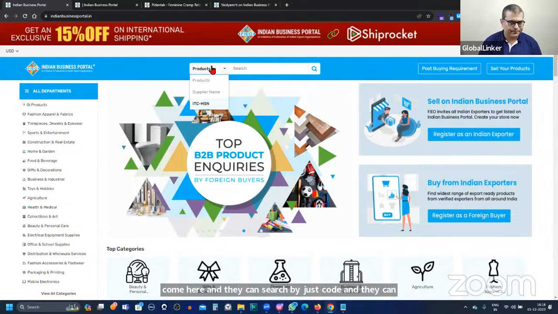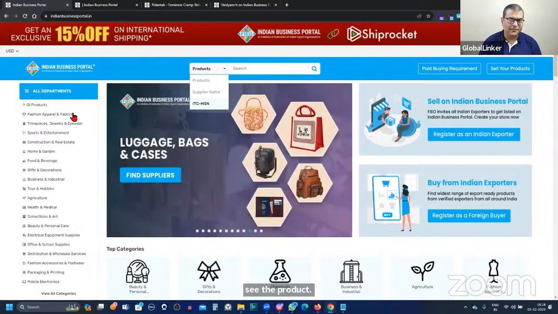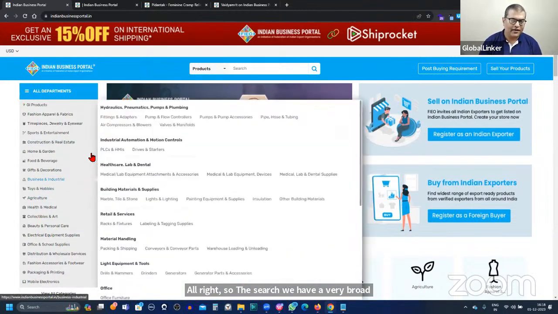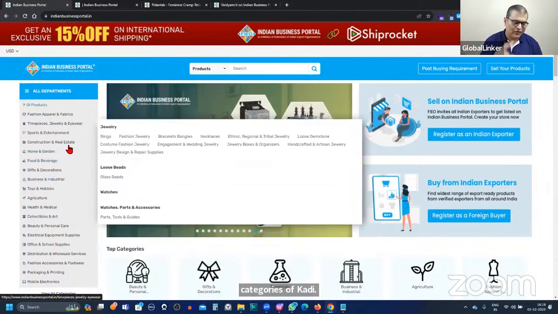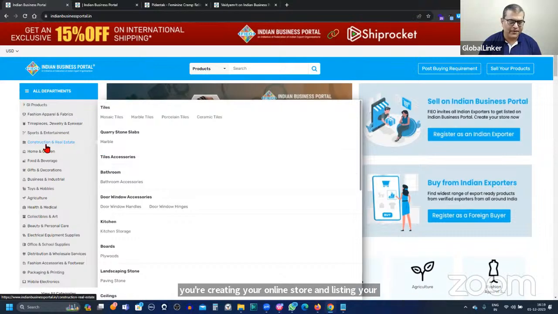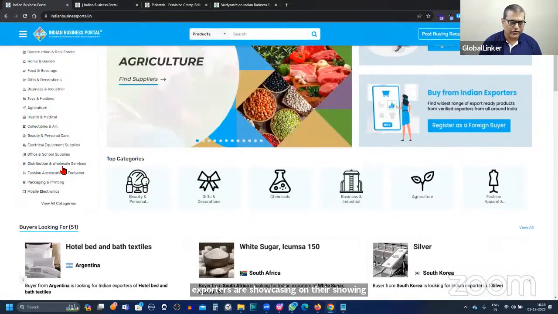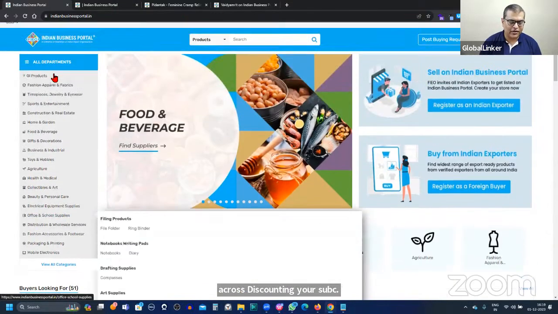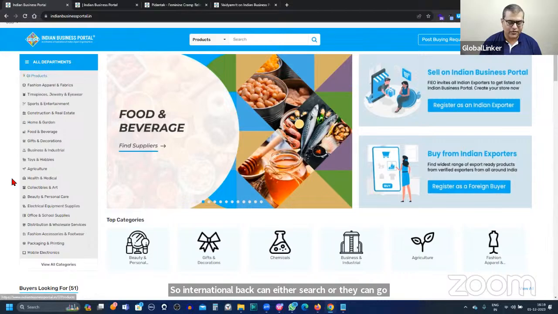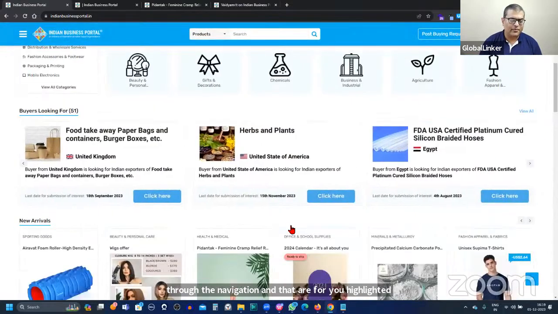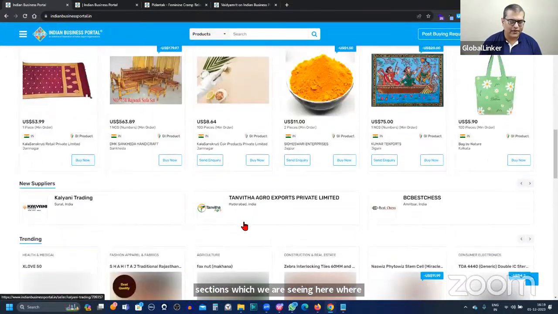All right. For the search, we have a very broad categorization comprising more than 4,500 categories and subcategories. These are also very important when you're creating your online store and listing your products, because you have to do a mapping. This is where Indian exporters are showcasing their products across these categories or subcategories. International buyers can either search or go through the navigation, and there are a few highlighted sections we are seeing here where products from Indian exporters are displayed, right?